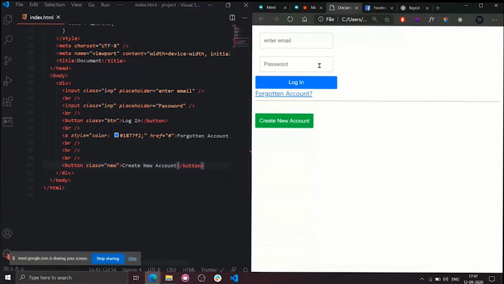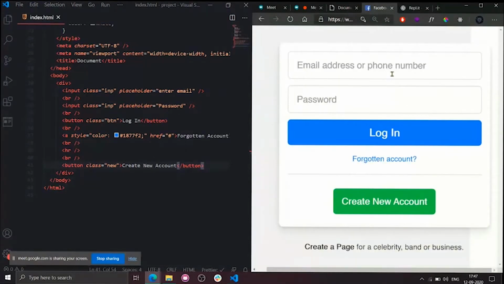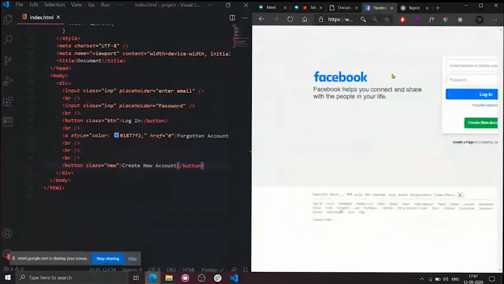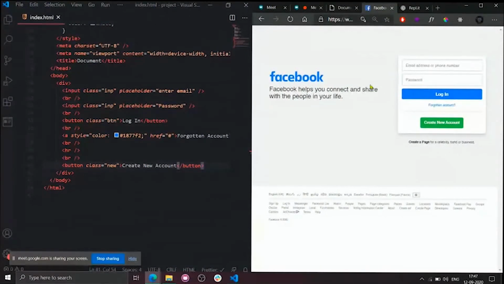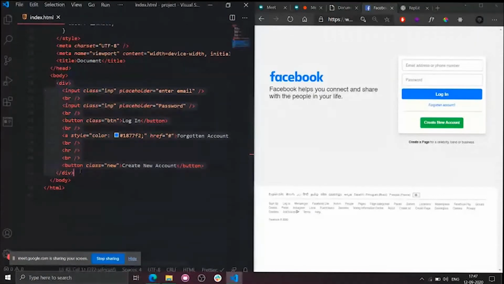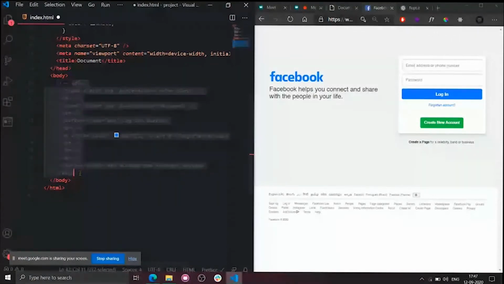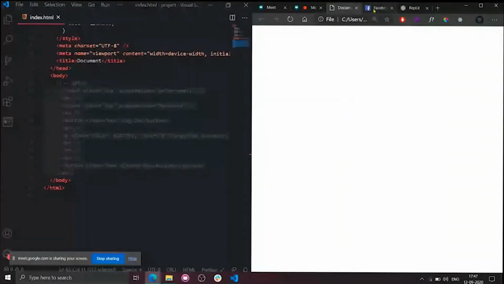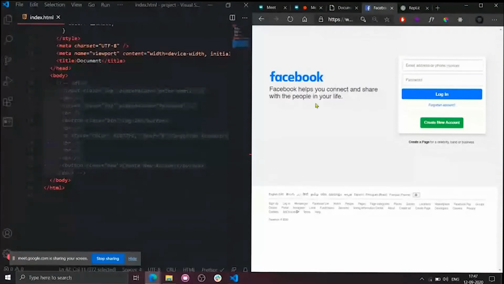So that's why now what I will do is, let's go to the actual size of this website. This looks like this. So this is the actual website, guys. So now we replicated this right part. Now what I need to replicate is this left part, right? Okay, so let me do that. I will simply keep this in comments. Let's refresh. Okay, clear everyone. Now I will replicate this left part, this Facebook text.